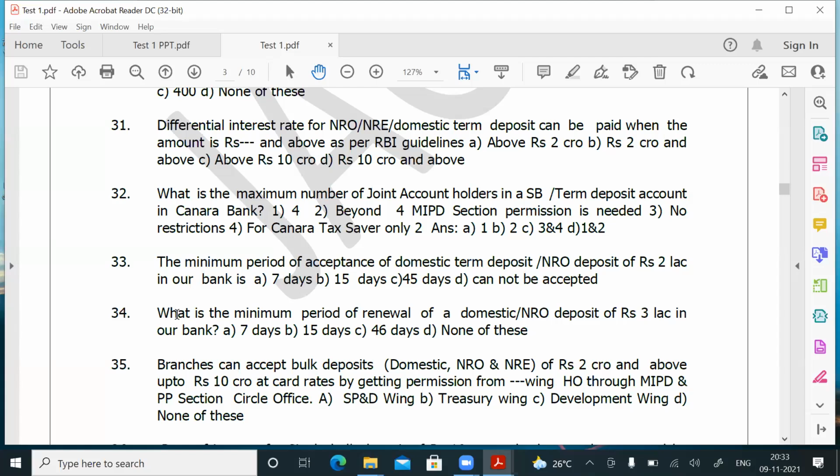Question number 34. What is the minimum period of renewal of a domestic or NRO term deposit of 3 lakhs, which he has already made? Now he wants to renew in our bank. Minimum period is 7 days. Renewal is possible for less than 5 lakhs, for that is 7 days also. That's what I want to drive home. Question number 34, answer is A.